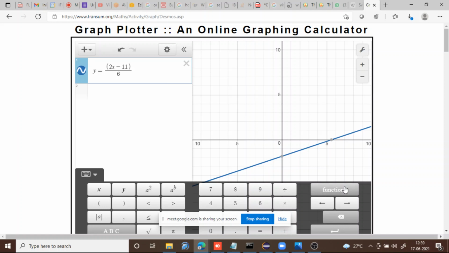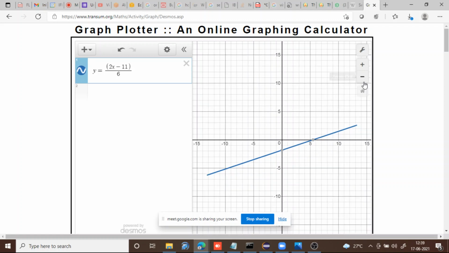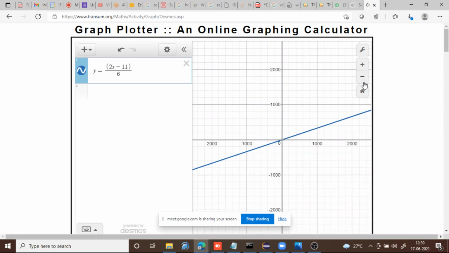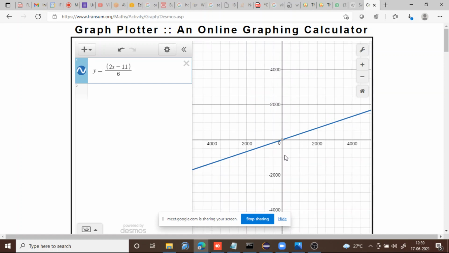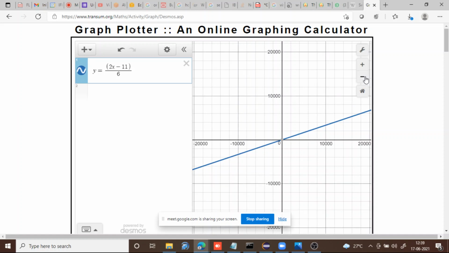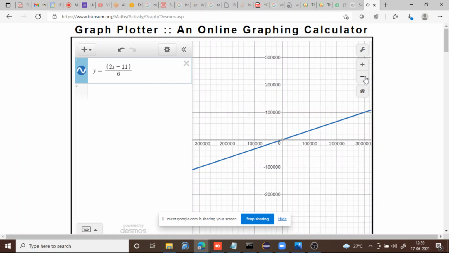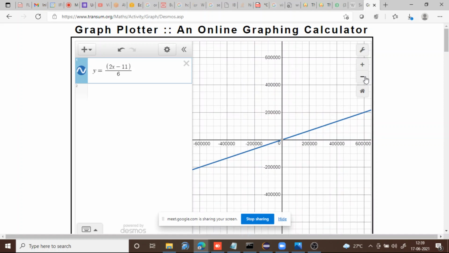You can see here, is there any maximum or minimum point? This is basically a line. Is there any maximum or minimum point here? Is there any end for this line? There is no end. So there is no minimum. See, it keeps on going.